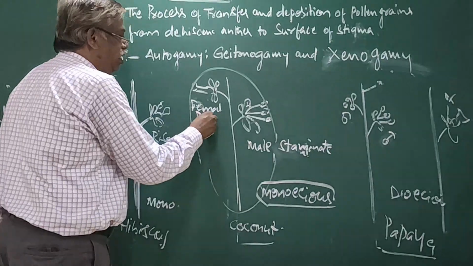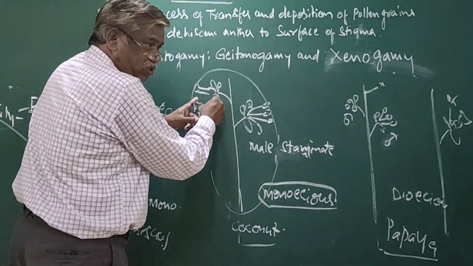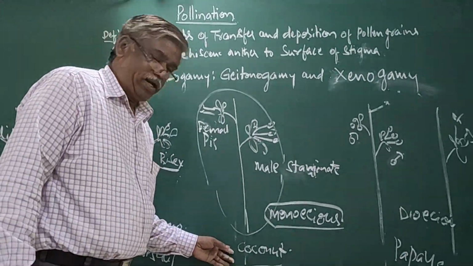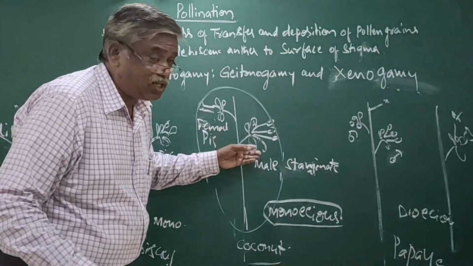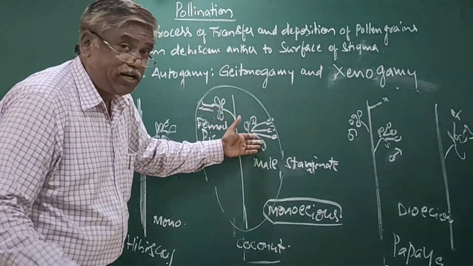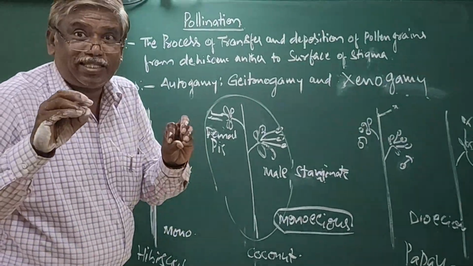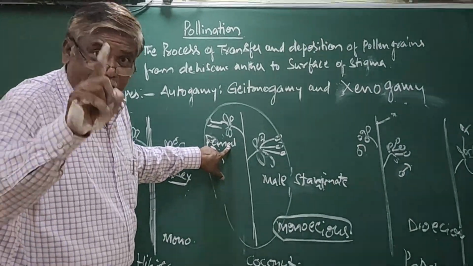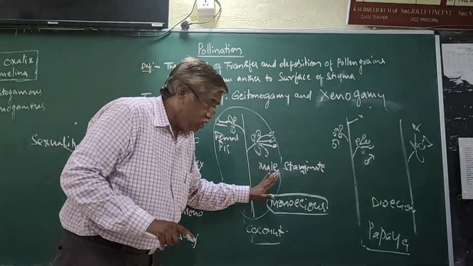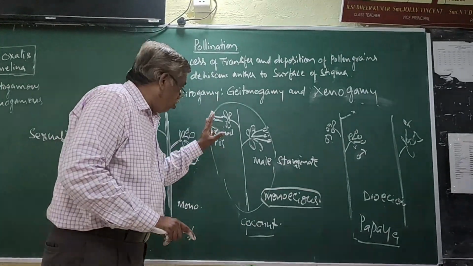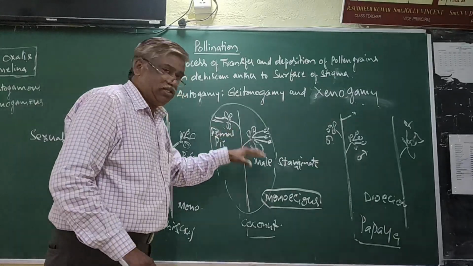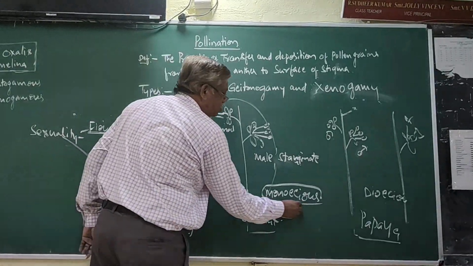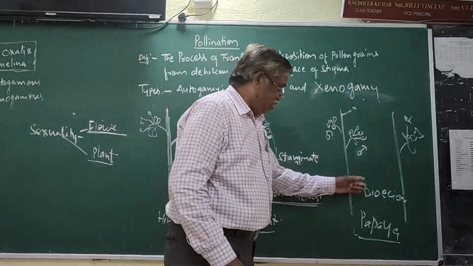Female, pistillate. Staminate, pistillate. So once again, name the plant: coconut. What is the sexuality of flowers in coconut? Unisexual, with only staminate or only pistillate flowers, or both. Hence the total plant is also monoecious.